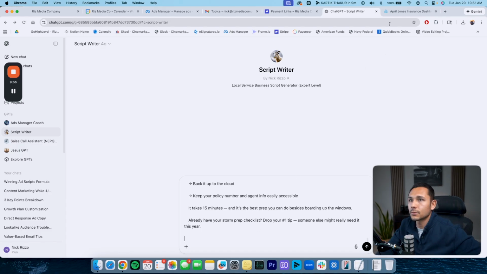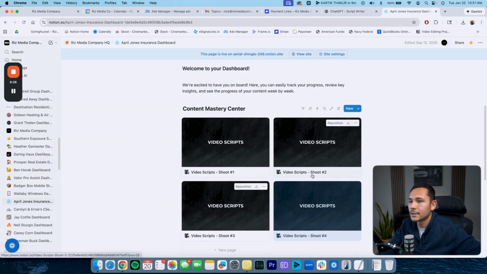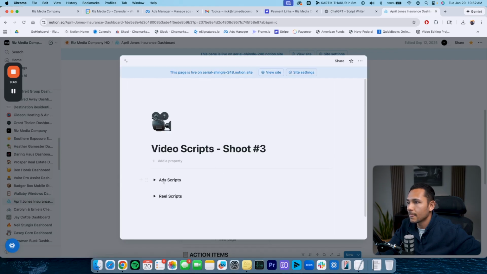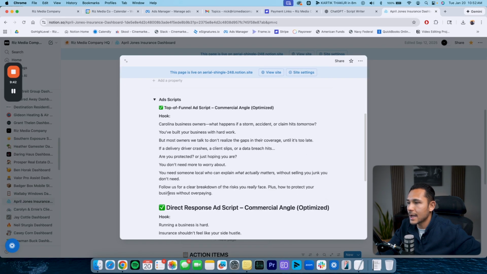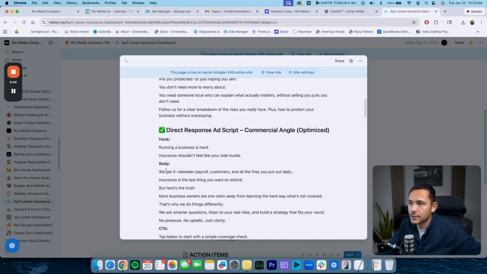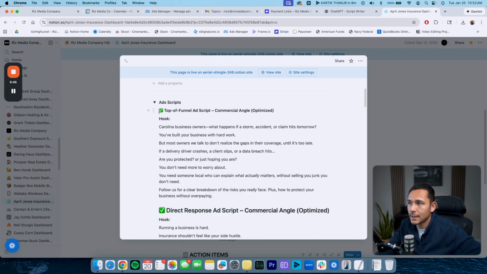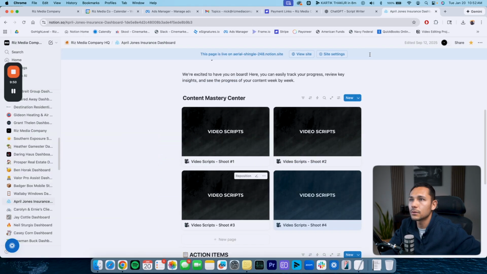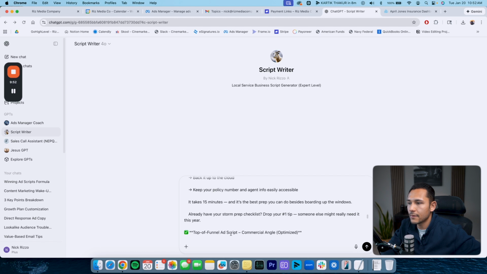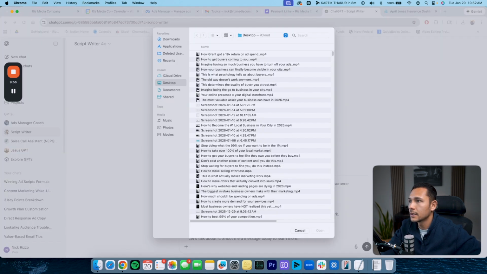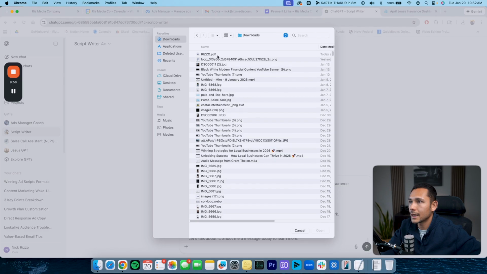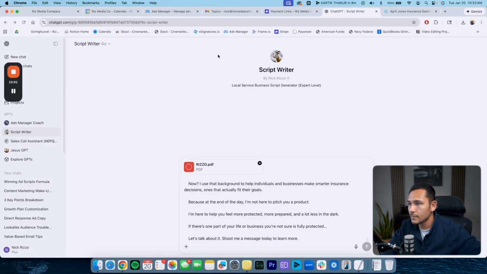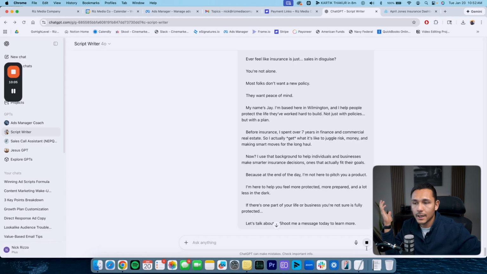So not to get sidetracked, we're going to copy and paste this last set of scripts here, number 3. And now once we have those, the last thing I have to do is just upload that PDF document with all the questions on it. And again, that's what's going to be able to spit out the actual topics that we want to use in there. So now that I have all these uploaded, all I'm gonna do is upload that actual PDF that we downloaded. And once that's uploaded, I can just go ahead and click submit on this, and let's see what kind of output we get.